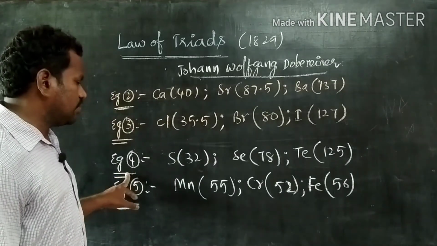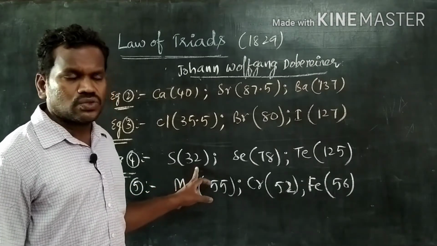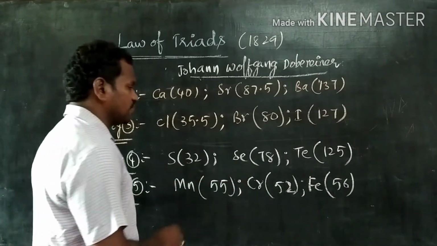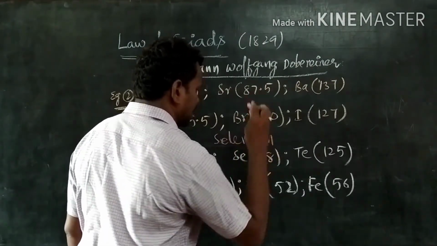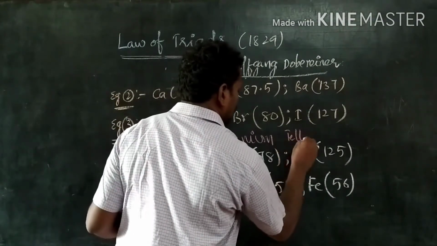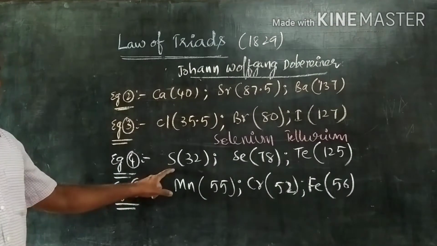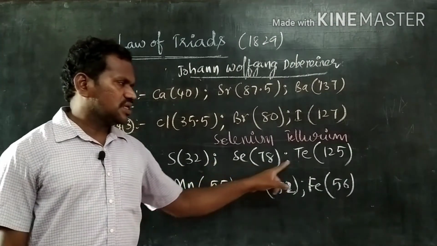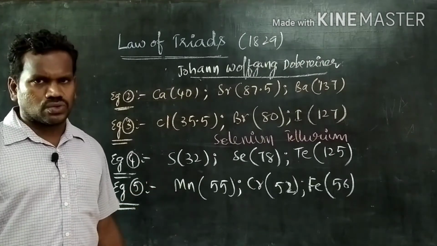Come to example number 4: sulfur with atomic weight 32, Se stands for selenium, Te stands for tellurium. We can understand that sulfur, selenium, and tellurium are the elements in the form of a group.